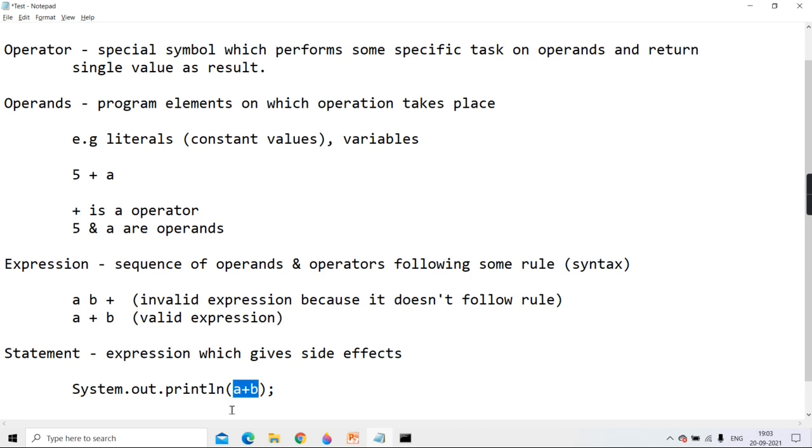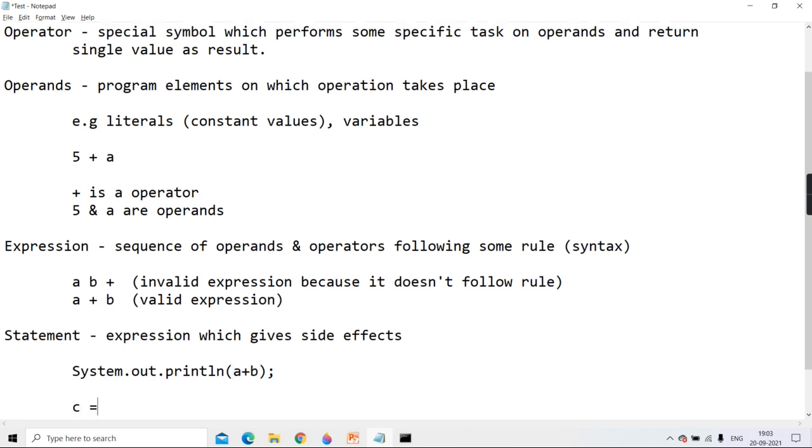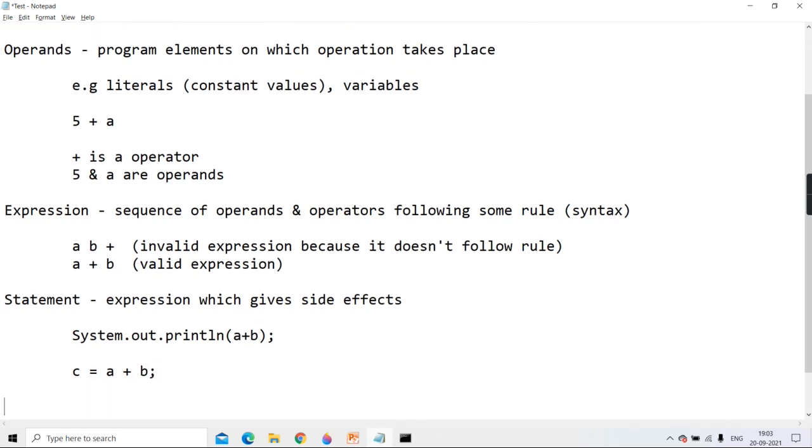Is it doing any side effect? Side effect means, are there any changes happening in the memory? No. But if I write c equals a plus b, it is going to do the addition and then store the result in c. So the value of c is changing, so there is some side effect happening. Then we call it a statement. Expressions and statements are clear to you; the difference between expression and statement is clear to you guys.